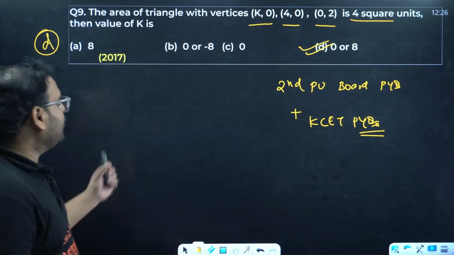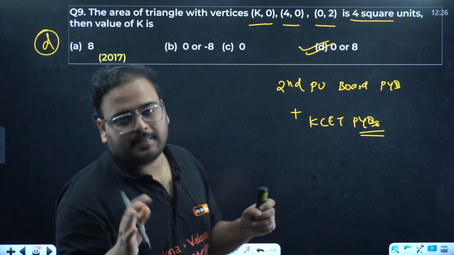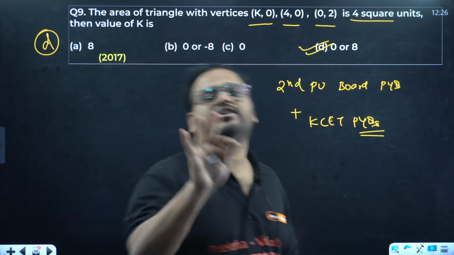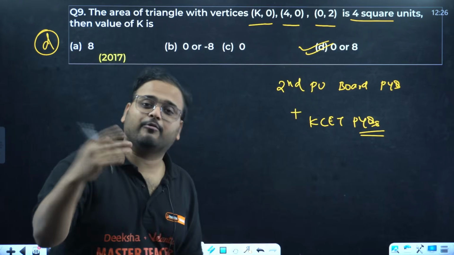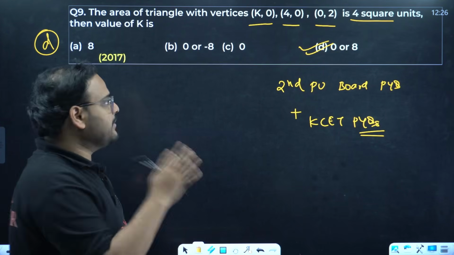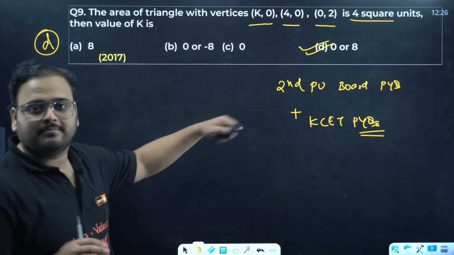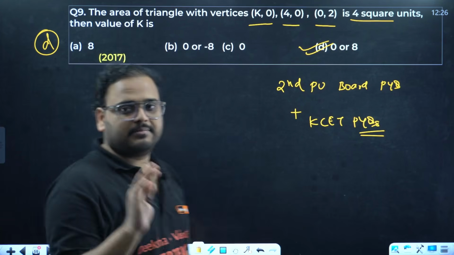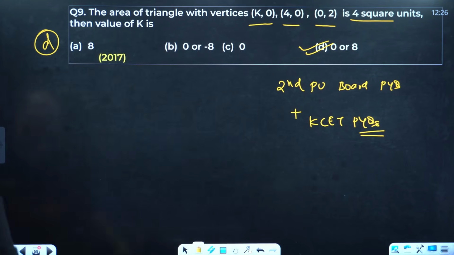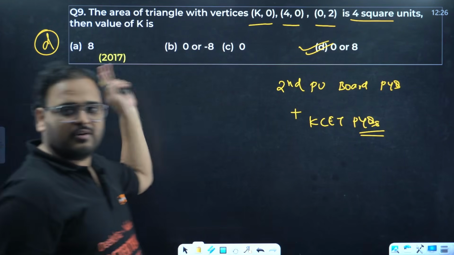Okay. In boards area of triangle question will come for sure. In CET, in last 5 years you'll find at least 3 questions. Minimum 3 you'll find. You might find 4 and 5 also. But minimum 3 will be there. Not the same. Area of triangle based concept question will be. Okay, sir. This is clear now how I solved it. I just solved it over there as well.